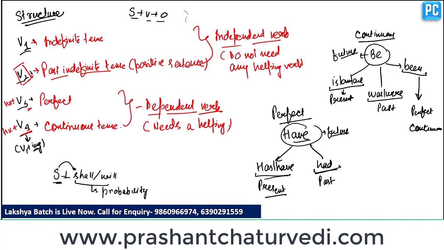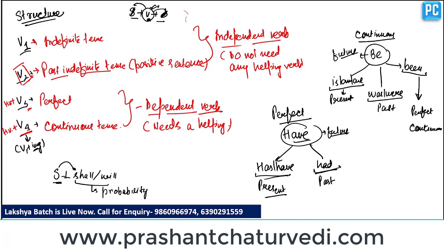This is the basic structure of tense. Here we just have to learn how to use a verb in a sentence. If we know how to use a verb in a sentence, we just have to place the subject before the verb and the object after the verb. Clear? So we do not have to learn how to write a subject or how to write an object. Subject is used before the verb and object is always used after the verb.